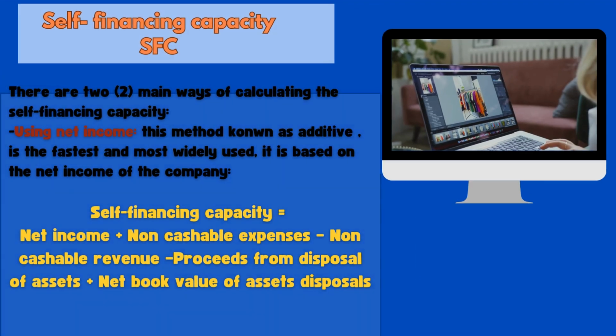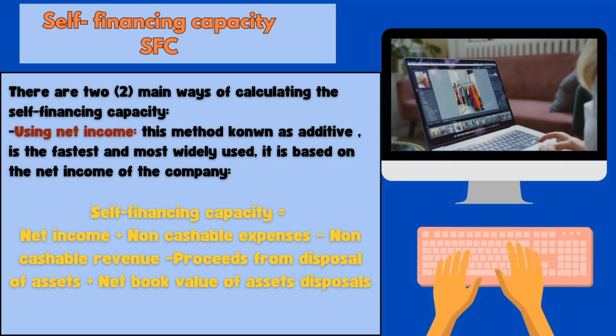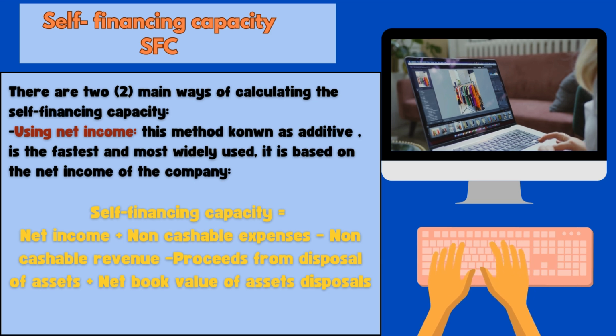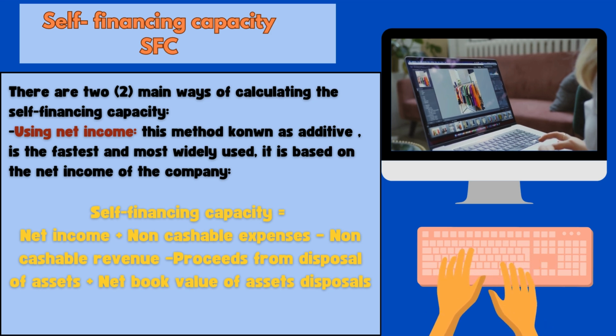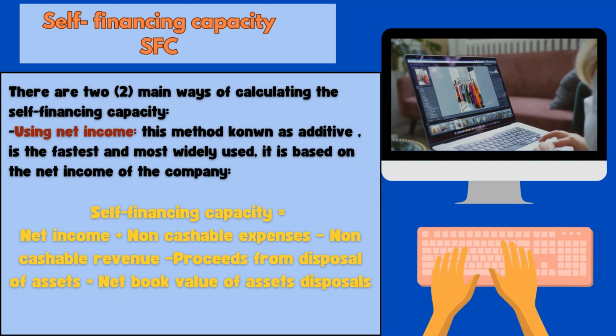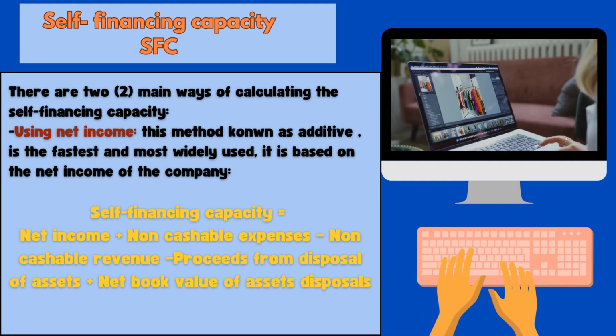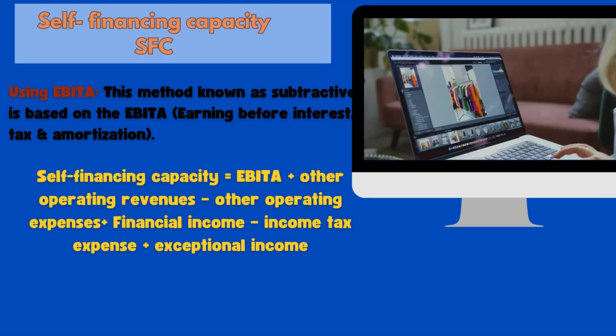This method, known as additive, is the fastest and most widely used. It is based on the net income of the company. So the self-financing capacity through the net income is equal to net income plus non-cashable expenses minus non-cashable revenue minus proceeds from disposal of assets plus net book value of assets disposal.